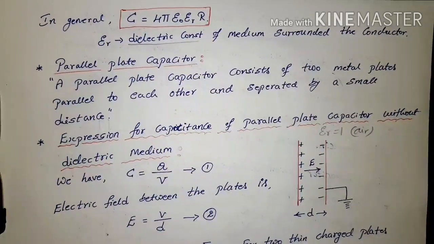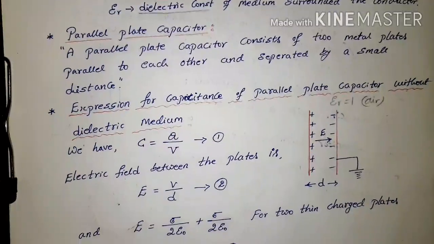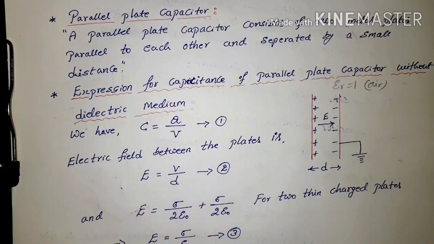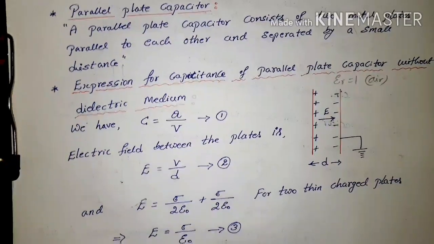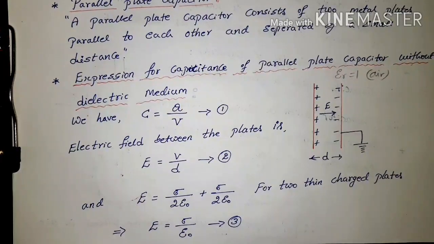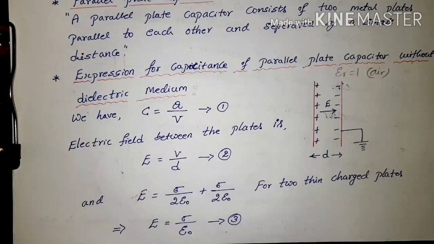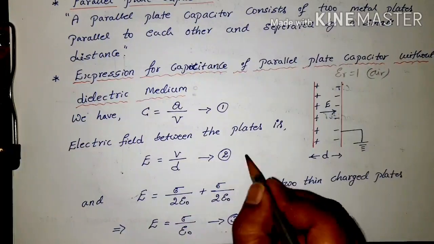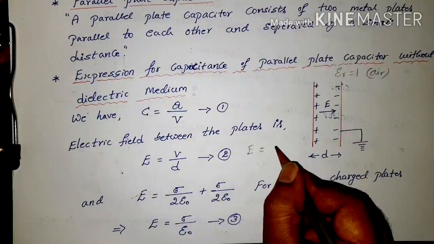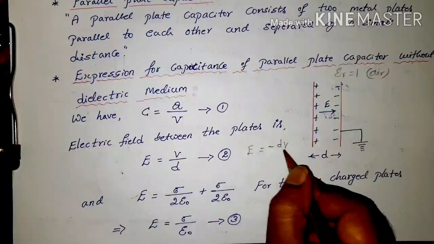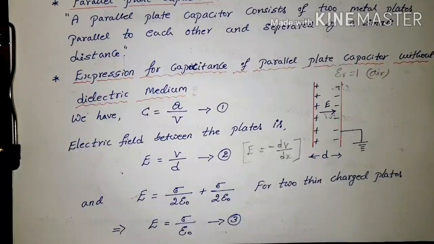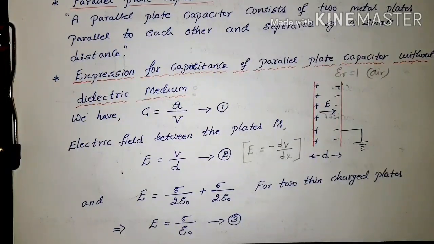Let's derive it. At the beginning we know the capacitance definition, C is equal to Q by V. And the electric field between the plates is E is equal to V by d. How did we get this? Do you remember the relationship between the potential and the field, E is equal to minus dV by dx?